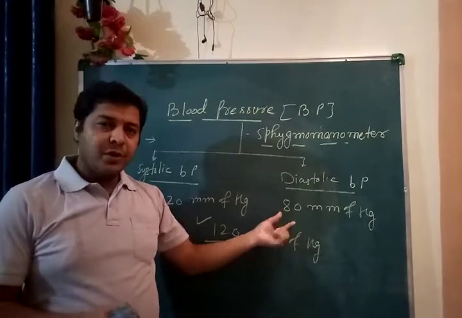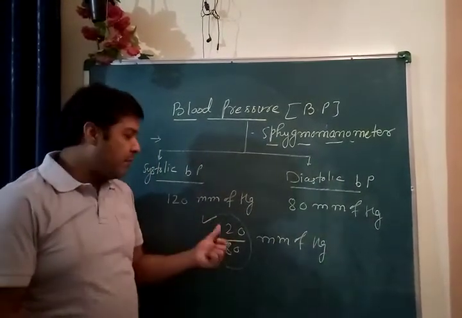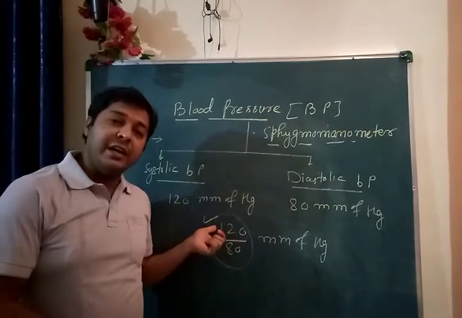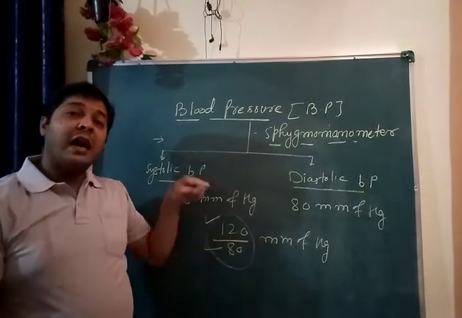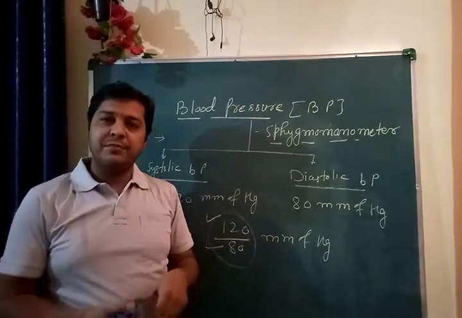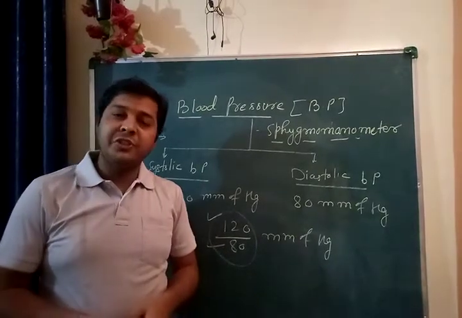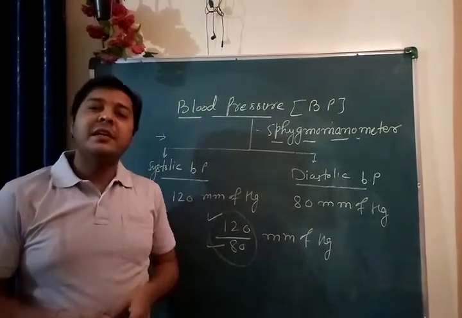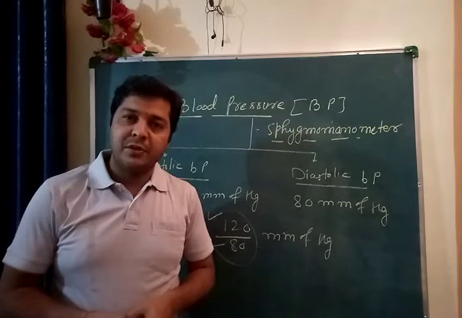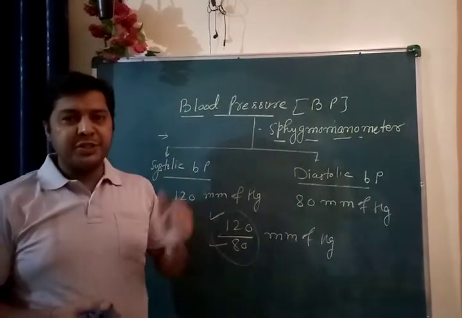If the systolic blood pressure is more than 120, then it would be called high blood pressure, also known as hypertension. And if the value is less than 80 mm of Hg, then the patient will be declared as low blood pressure. Clear?